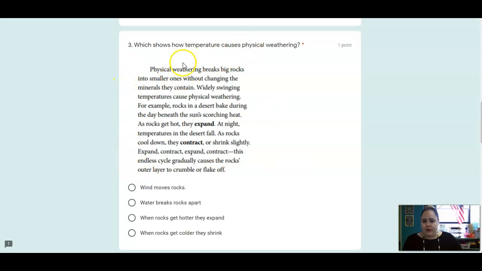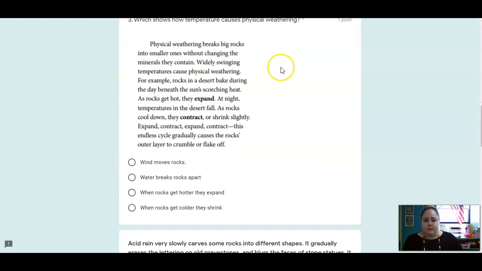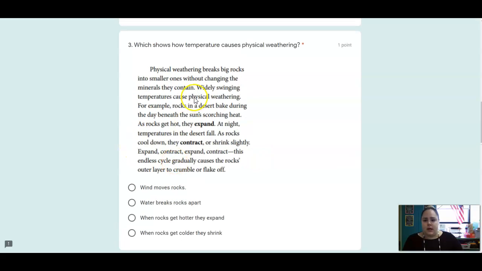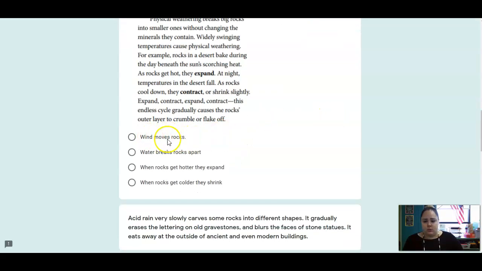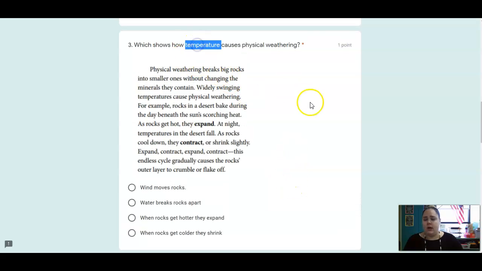Here is a paragraph on physical weathering. You're going to listen to that one more time and answer the question of how does temperature cause physical weathering? Is the wind moving the rocks? Is the water breaking rocks apart? When the rocks get hotter, they expand, or when rocks get colder, they shrink. Which one talks about how temperatures can cause this physical weathering?